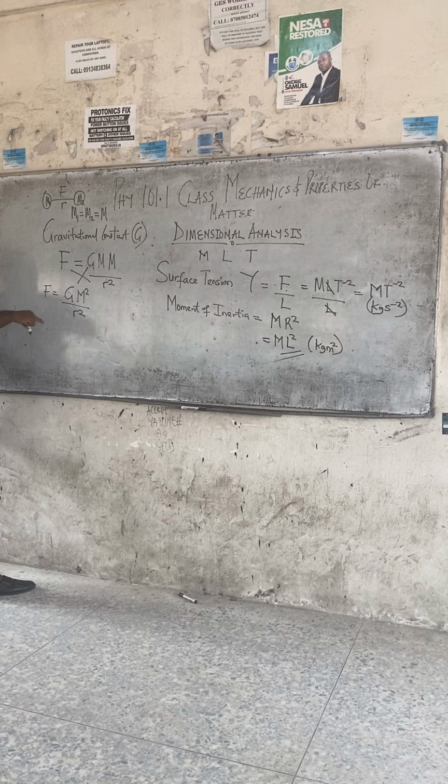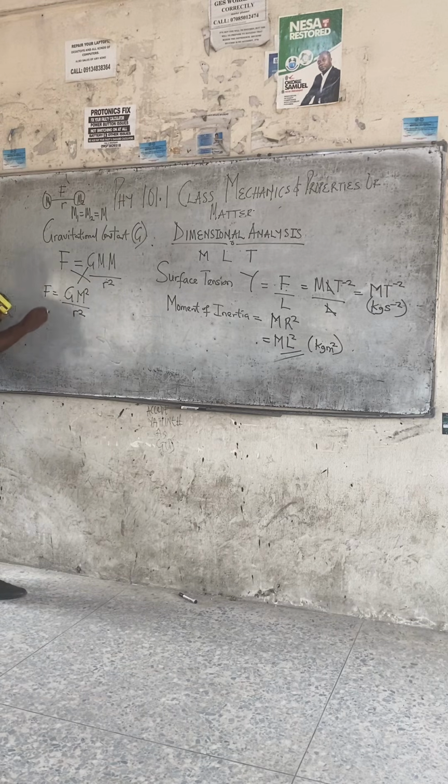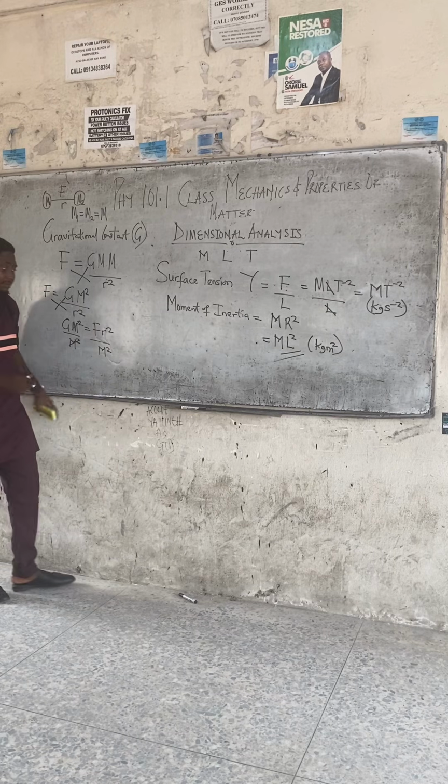Why do you want to make G the subject of the formula? We're looking for the dimension of G, and to get the dimension of G, we must know the formula of G. So G m squared equals F r squared. Dividing both sides by m squared so that we can make G the subject, G equals F r squared over m squared.